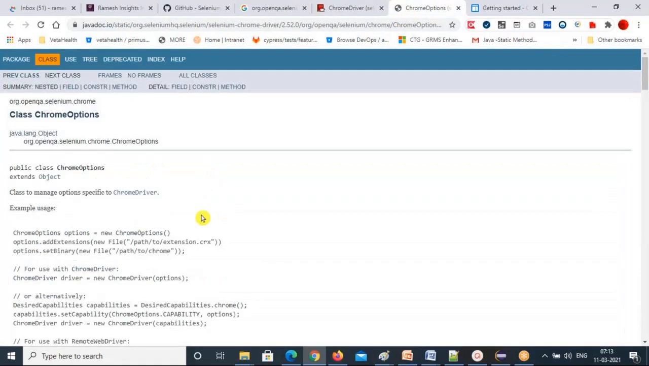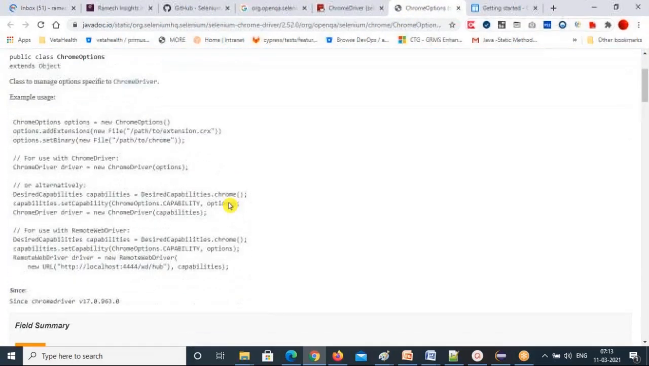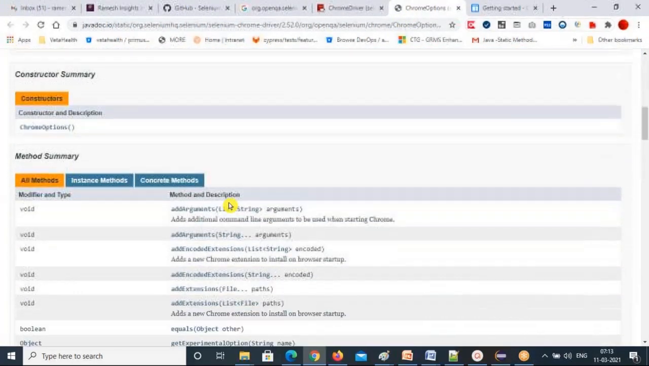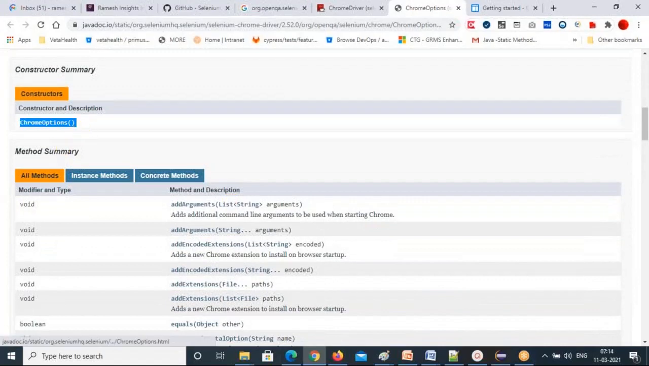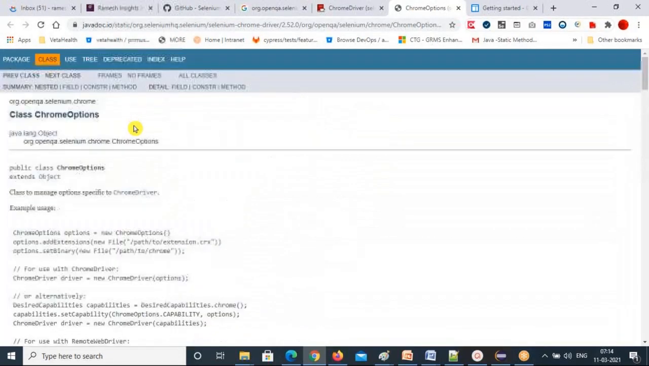Are we clear? Or any questions here? Here also you can see that only one default constructor you have here in the Chrome options. So this is how you can catch all the points. Okay. Any questions? No, sir.